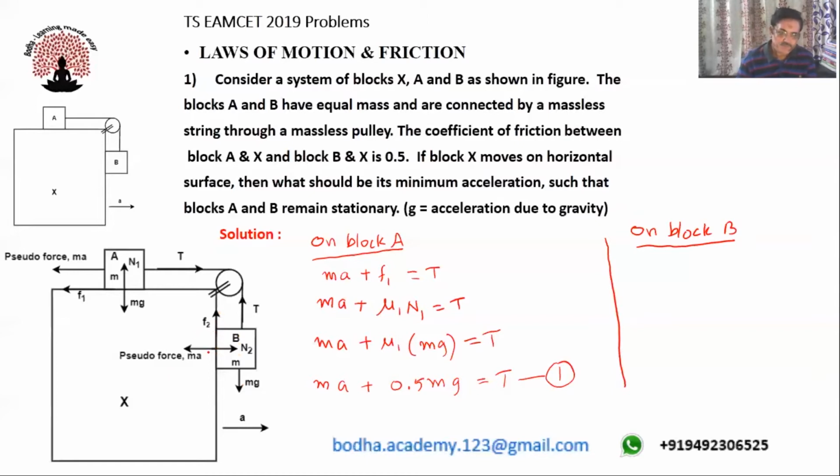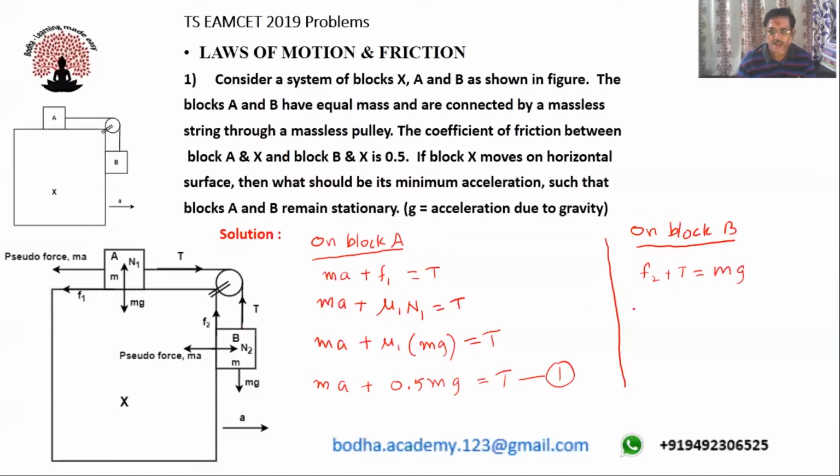Now, if this block X is at rest, no pseudo force acts on it. But as block X is in motion, so pseudo force acts on this block and block B also. Okay. Now at equilibrium, I can consider that F2 plus T must be equal to mg.